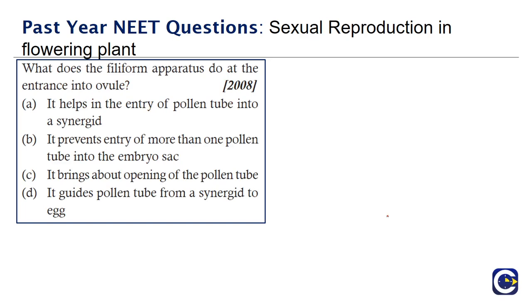What does the filiform apparatus do at the entrance into the ovule? It helps in entry of pollen tube into the synergid; it prevents entry of more than one pollen tube into the embryo sac; it brings about the opening of pollen tube; it guides pollen tube from the synergid to the egg. The filiform apparatus is present in the synergids, and it is a finger-like projection. What it does is help in the entry of the pollen tube into the synergid.